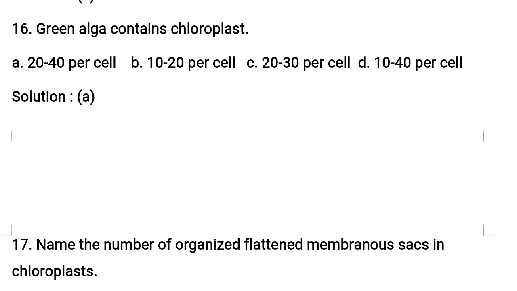Green algae contain chlorophyll in the chloroplast. As we learn, chlorophyll is present in the thylakoids. This is because they are green in color, meant for the photosynthesis process, trapping solar energy and converting it into chemical energy, producing starch or carbohydrates. But the number of chloroplasts also varies from one cell to another. A mesophyll cell of a leaf contains 20 to 40 chloroplasts per cell. Understood? So the correct option is option A. Hope you understood the explanation for this question.